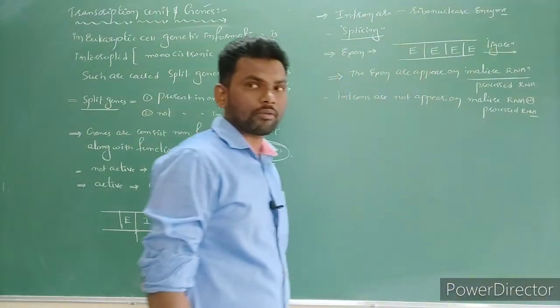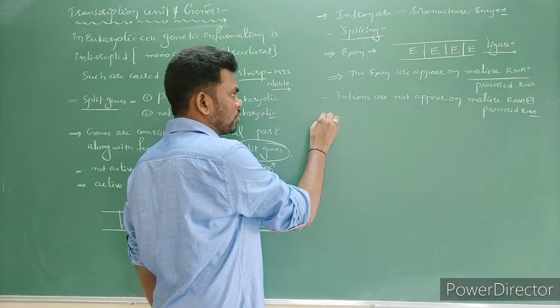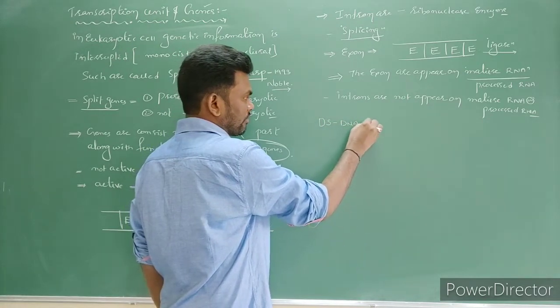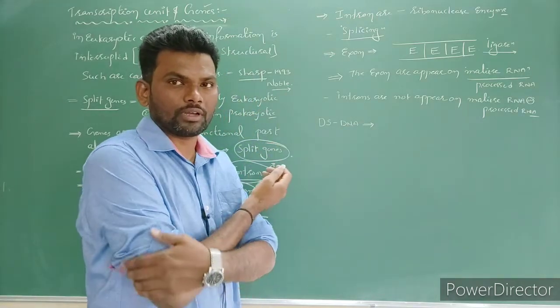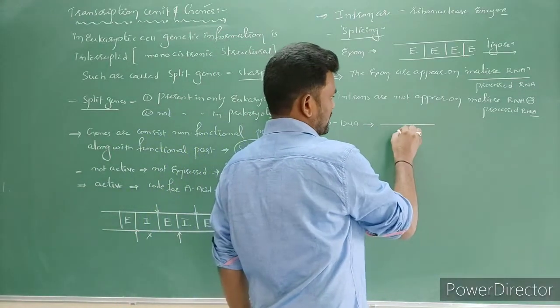What is processed RNA? What is matured RNA? It means, simply, at the beginning we have double stranded DNA, dsDNA. On dsDNA, one of the strands acts as a template for synthesis of mRNA. Now here, mRNA is formed.